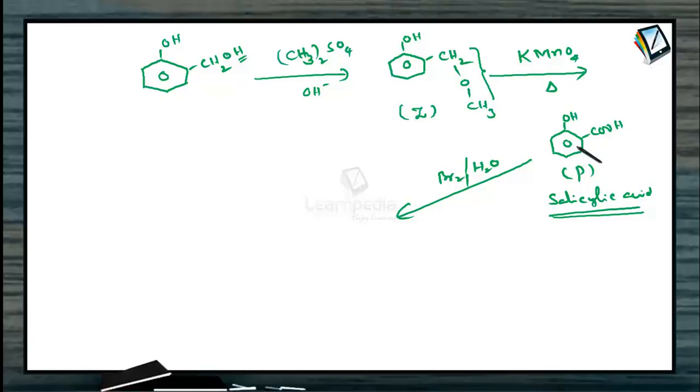As it is phenolic, the ring is activated and when treated with bromine water, it becomes tribromophenol. So 2,4,6-tribromophenol is nothing but Q. If you want to cross check whether it contains 72% of bromine or not, we need to find out the molecular weight, and 3 bromine atoms are there. So Q we are getting as tribromophenol.